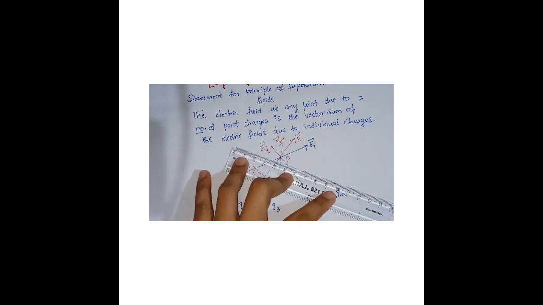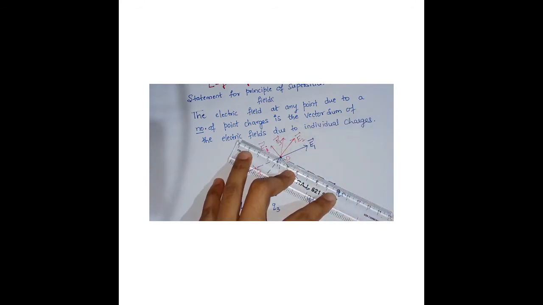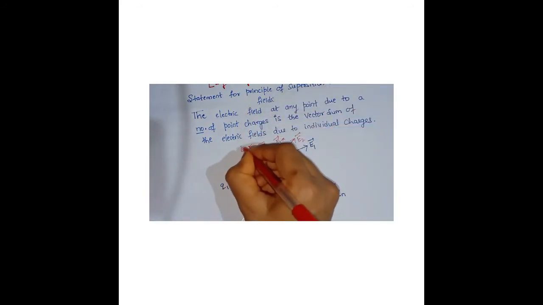And now for the last charge, the nth charge, dotted line, and the direction is En. So I'll mark over here unit vector R2 cap, for this R3 cap, for this Ri cap, and for this it is Rn cap.